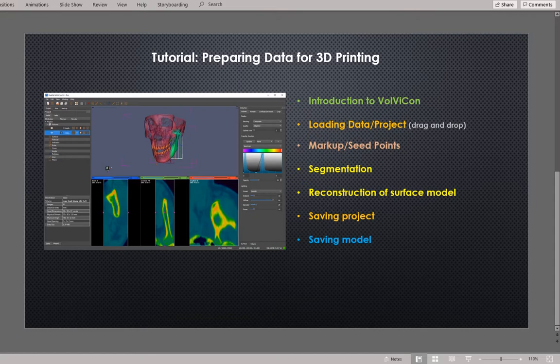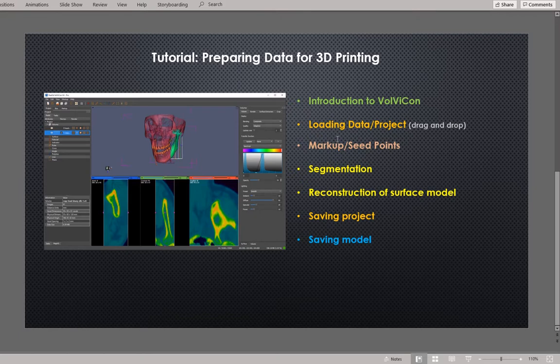For those of you who are not familiar with VolViCon, it is an advanced application for three-dimensional visualization and image analysis. It provides you a set of tools so that you can analyze three-dimensional surface and volumetric models. So I'll begin from the short introduction of VolViCon and describe the interface a little bit, and then I will